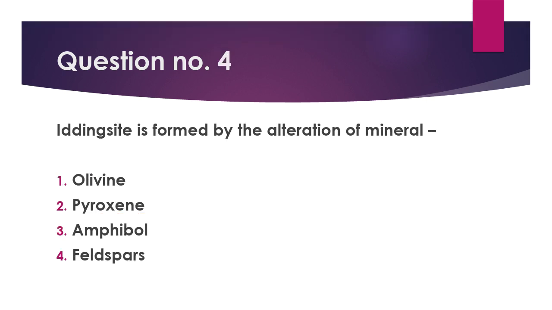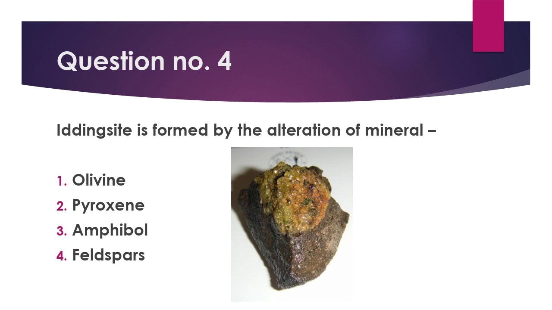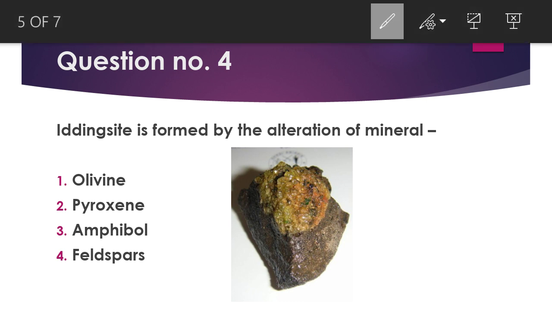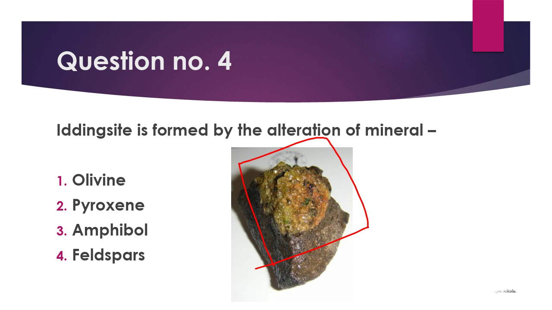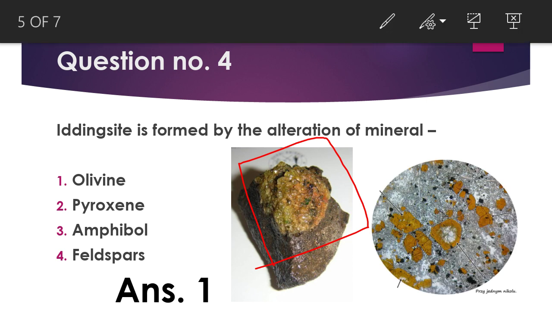Now the fourth question: andesite is formed by the alteration of which mineral? Olivine, pyroxene, amphibole, or feldspars. Andesite is formed by the alteration of olivine. This is a piece of basalt. Basalt contains much olivine, and this olivine is converted into andesite due to alteration. This is a macroscopic specimen, and we have a microscopic structure here, converting the olivine into andesite. So option number 1 is your right answer.